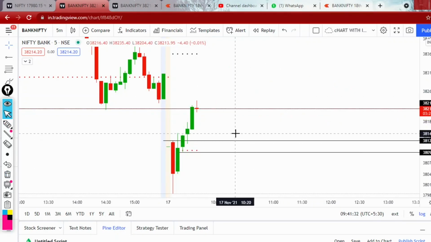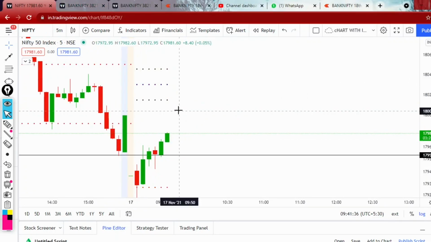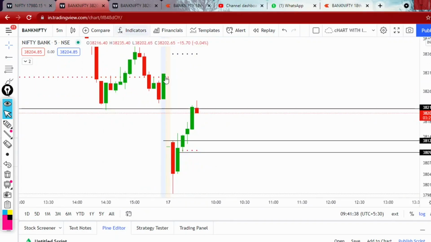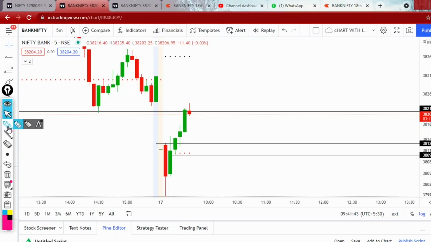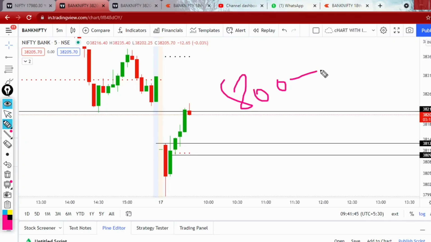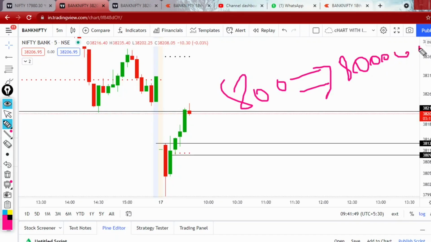You should be proud of yourself as a trader. Whatever the profit, whatever the loss, you should be proud of your analysis. You should be proud that you made small profits. Today's 800 rupees is tomorrow's 8 lakh rupees once you consistently make that money. So don't underestimate yourself. Always remember that small profits are the steps to big profits.